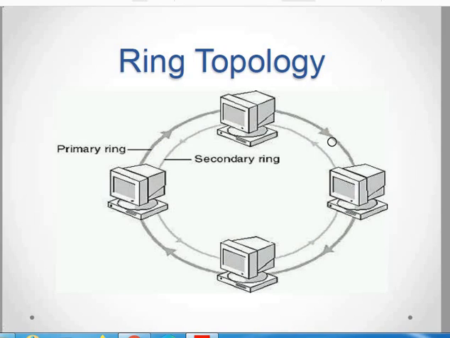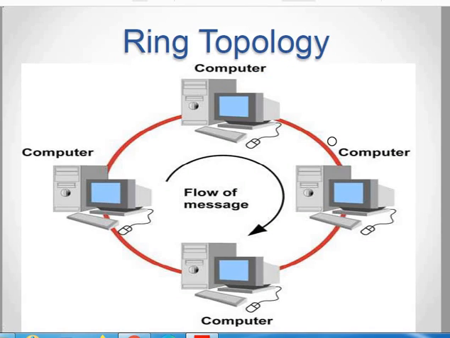There are two types of rings possible. In most cases, primary and secondary rings are utilized to have bidirectional communication. In this ring topology, the message flows in only one direction.